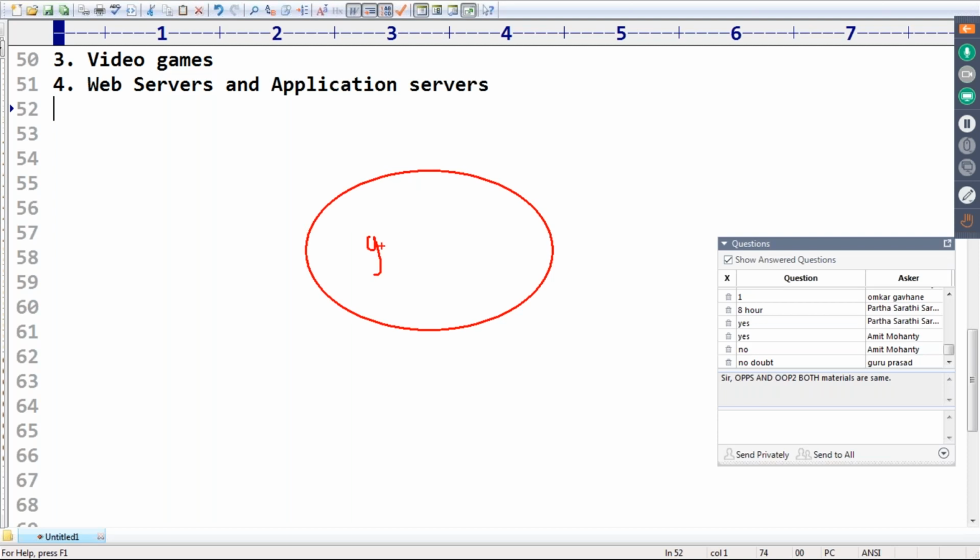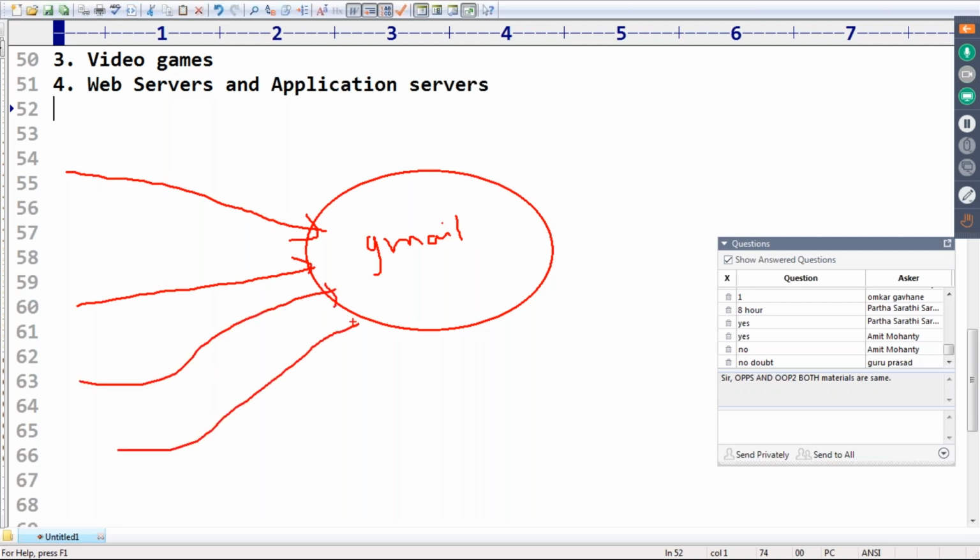For the Gmail application, how many people can send a request simultaneously? I can send a request to check my mail, you can send one to check your mail, and after that another person can check. All these activities are executing simultaneously. Durga can check his mail, Ravi can check his mail, Shiva can send a mail.